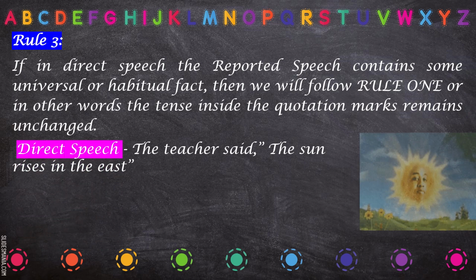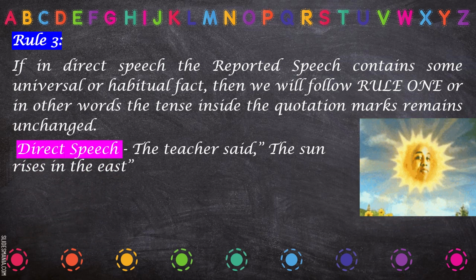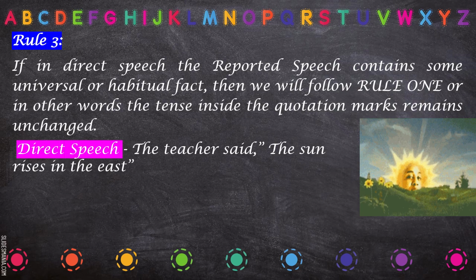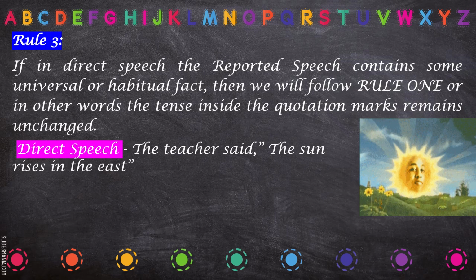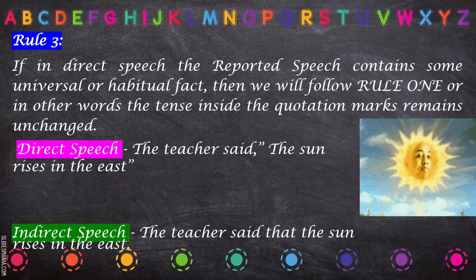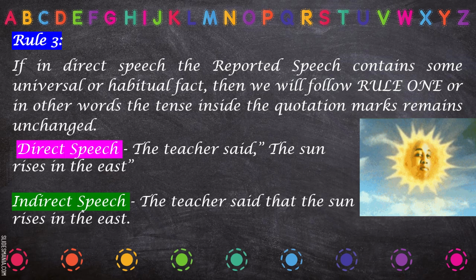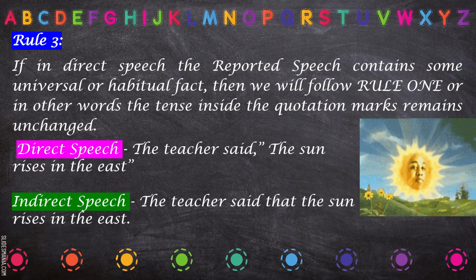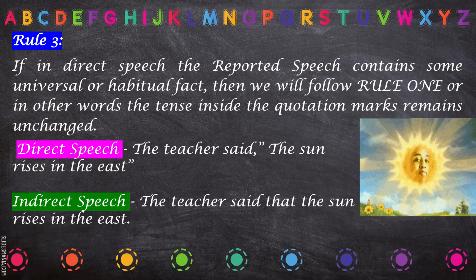The teacher said, the sun rises in the east. Now, this sentence is a universal truth. It is not something that can change. It cannot change, so it will remain the same. So what will the sentence be in indirect speech? The teacher said that the sun rises in the east. Clear? No change. The sun rises, the sun rises. I hope this rule is clear.